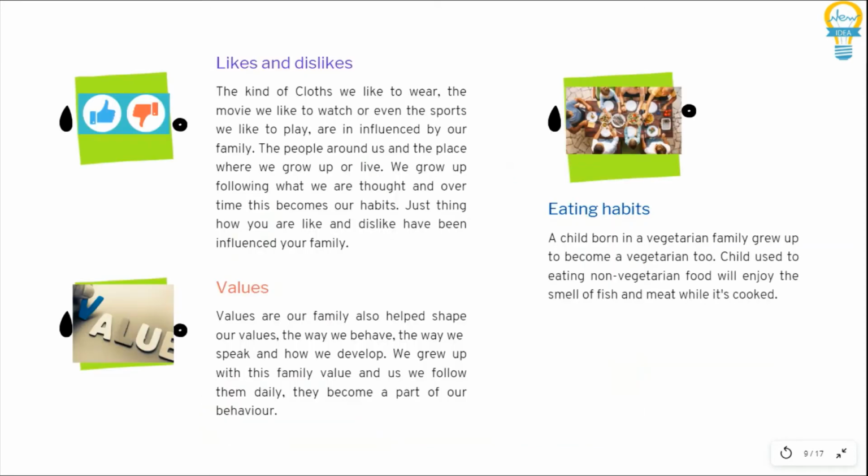Likes and dislikes. Our likes and dislikes, for instance the kind of clothes we like to wear, the movies we like to watch, or even the sport we like to play, are influenced by our family, the people around us, and the place where we grow up or live.